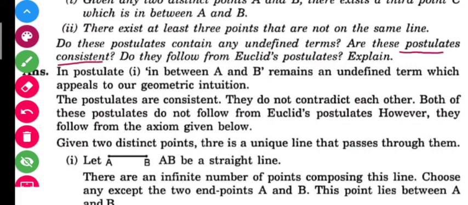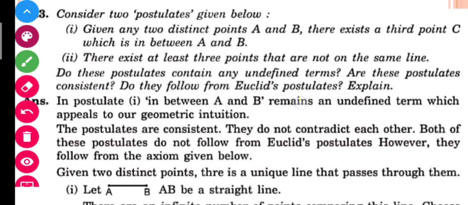Here these are the two statements that are given to you. I'm also providing you with the PDF of the questions and the text of the NCERT, so you can also see the question carefully there and answer these questions. This is very simple. If there are two distinct points and a third point is there, that is one statement, and the second statement is that there are at least 3 points that are not on the same line.